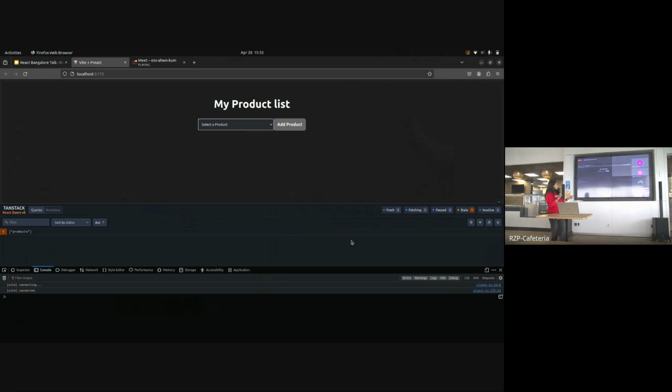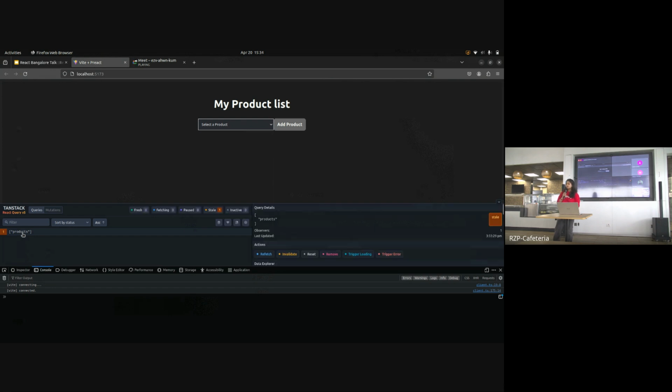So as you can see here, this products is what we call a query key in React Query, where once I call my data from the API, it is stored in this products and it is cached for 5 minutes, and then my API is refetched automatically. This feature is also provided to us by React Query only. And these are the states that I mentioned. We'll soon be seeing in the code what these states are.